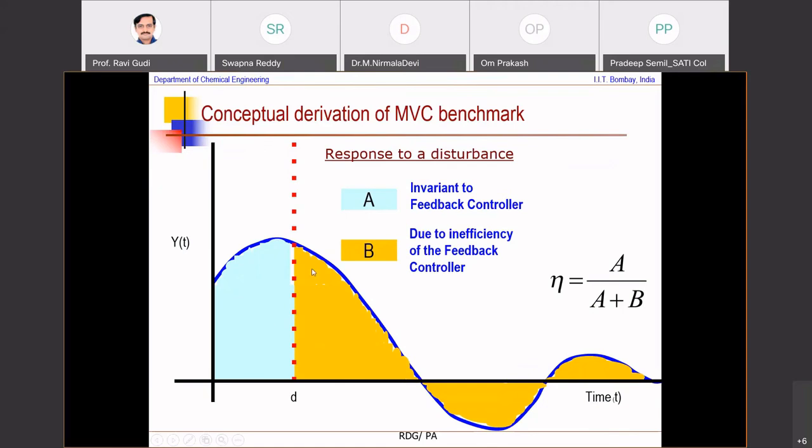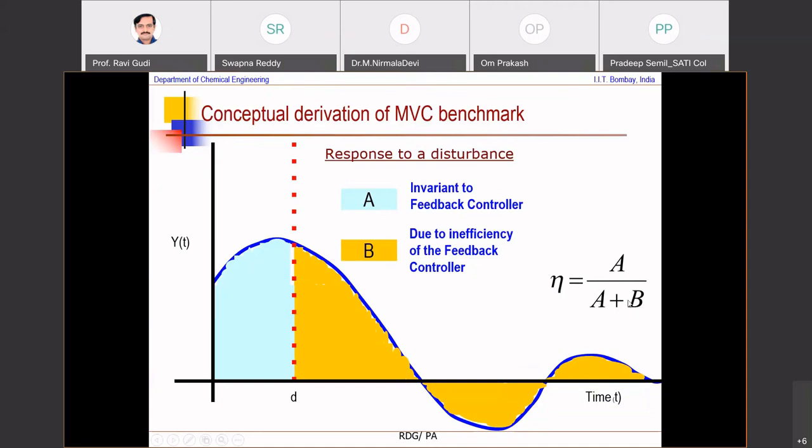Then there is another area that is there because the feedback controller is inefficient, not designed well, and the like. What I want to generate is a ratio, A upon A plus B. There is nothing I can do about area A, plus what I can do to minimize this area, which is B. The moment B goes to 0, eta goes to 1.